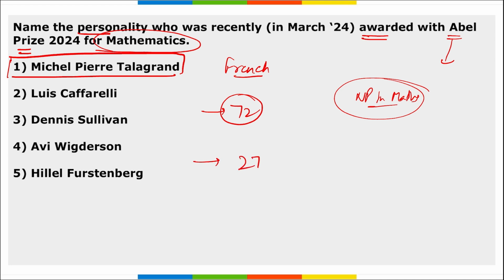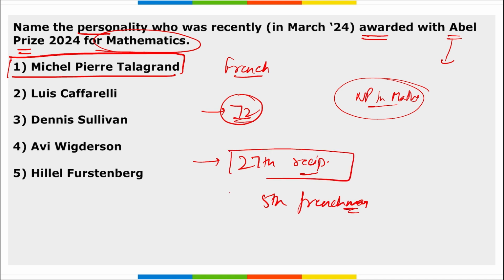Then remember, he is the 27th recipient of the Abel Prize and also the 5th Frenchman to be honored with this Abel Prize. So 72 years of age, 27th recipient, and the 5th Frenchman to be honored with the Abel Prize.